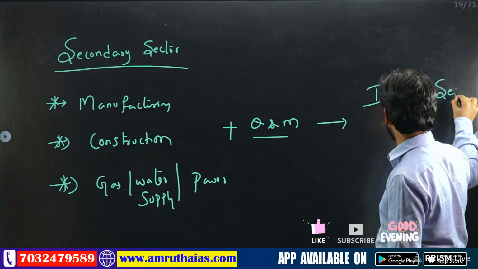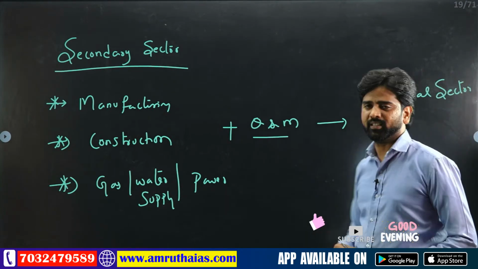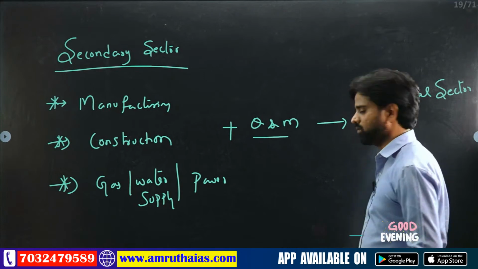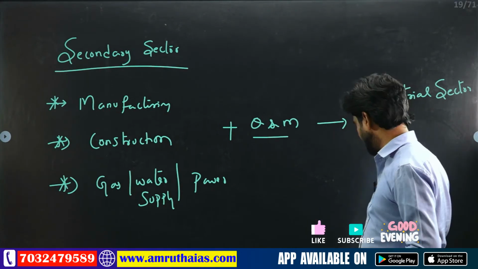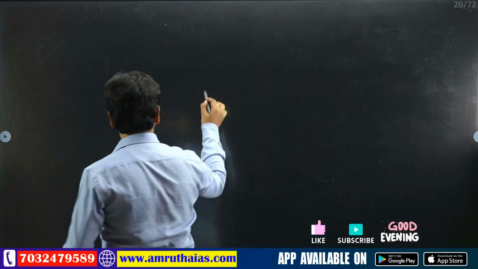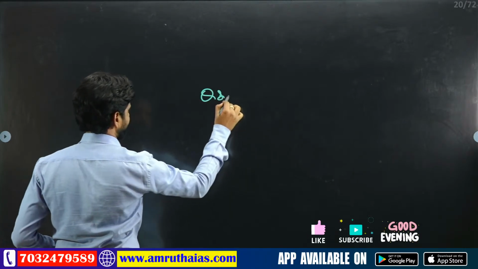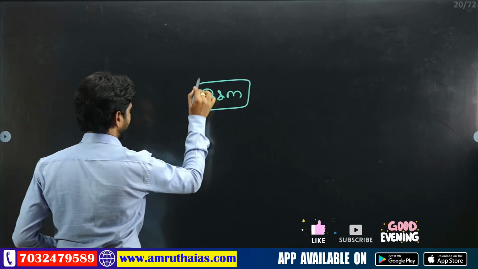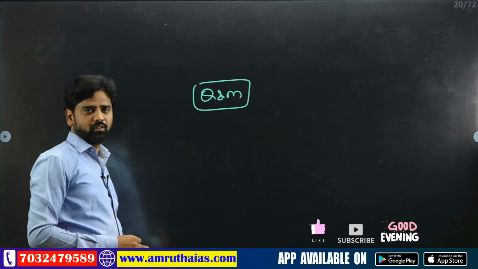Very important and very easy. So now the conclusion, I'll just summarize it, guys. These quarries and mines are like a football or a cricket ball.